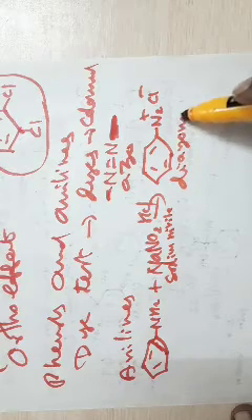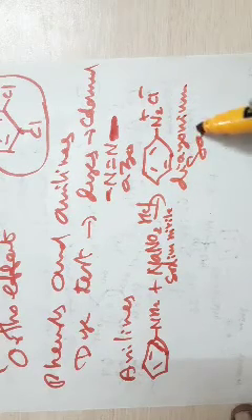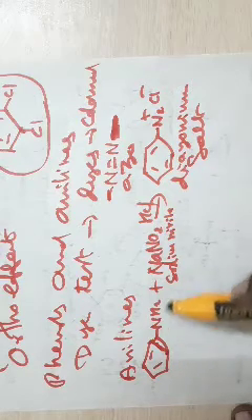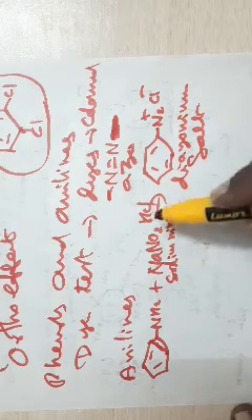So this is your diazonium salt that is obtained. The diazonium salt is prepared by the reaction between aniline and sodium nitrite in HCl under cold condition.